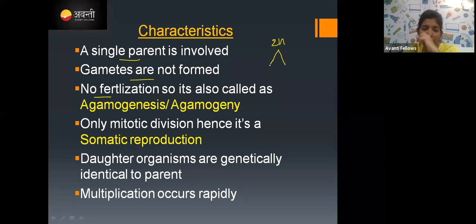So to avoid that, in asexual reproduction the organisms divide mitotically to give the same set of genes to the offspring. That is why you can also call asexual reproduction somatic reproduction. Daughter organisms are genetically identical to parents, as I told you, already clones. And asexual reproduction takes place very rapidly.